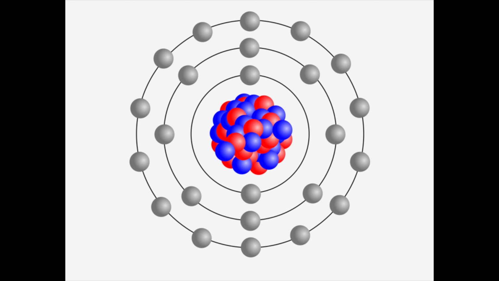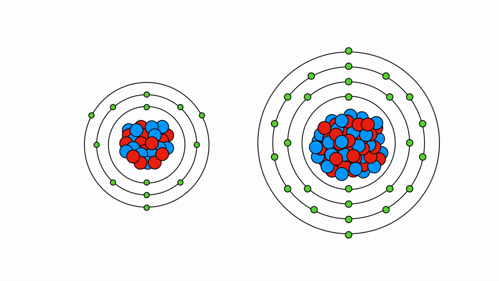Last time we learned that all matter is composed of atoms, composed of protons, neutrons, and electrons. An object's mass, and therefore its weight, is determined by the number of protons and neutrons contained in the atom's nucleus. Electrons have a mass almost 2,000 times less than that of protons or neutrons, so we ignore them. As you can see, the aluminum atom contains fewer subatomic particles, protons and neutrons, so it has less mass. If we had a trillion aluminum atoms and a trillion iron atoms, we would find they have different masses.